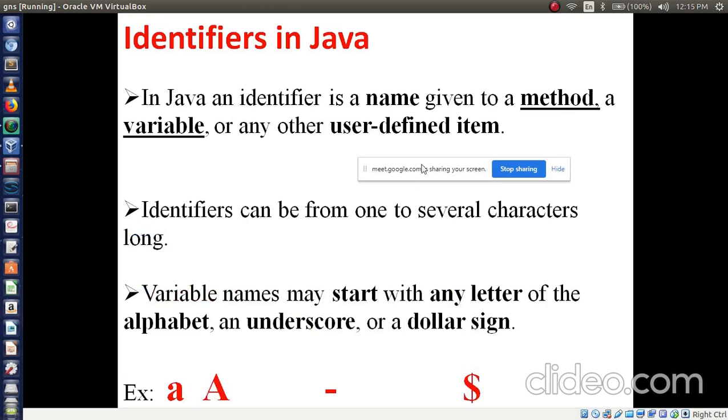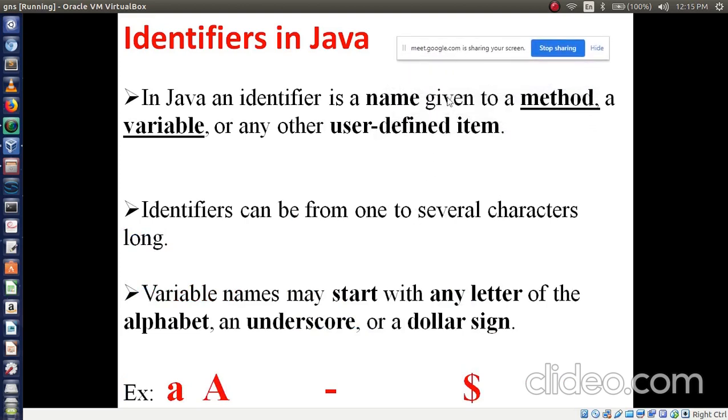Now in Java, an identifier is a name given to a method, variable or any other user defined item. Okay, fine, but there are some standard rules to give a particular name to the identifier. Identifiers can be from 1 to several characters long.